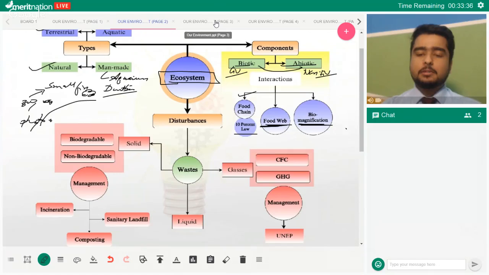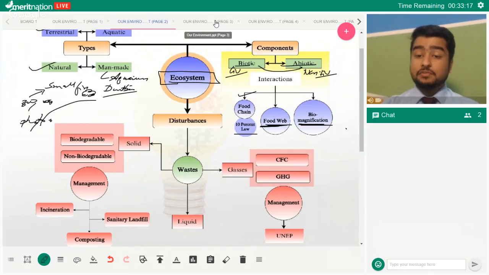Right now, decomposers and detritivores. Make sure that you understand the difference between those. Detritivores will also perform the job of decomposition, but they are mouth creatures. For example, earthworms. So don't confuse between detritivores and decomposers. Okay.